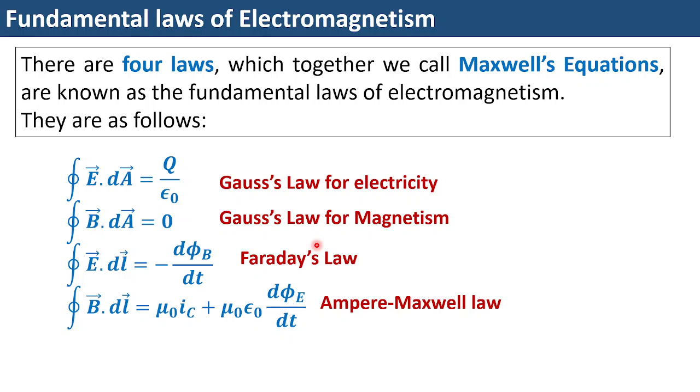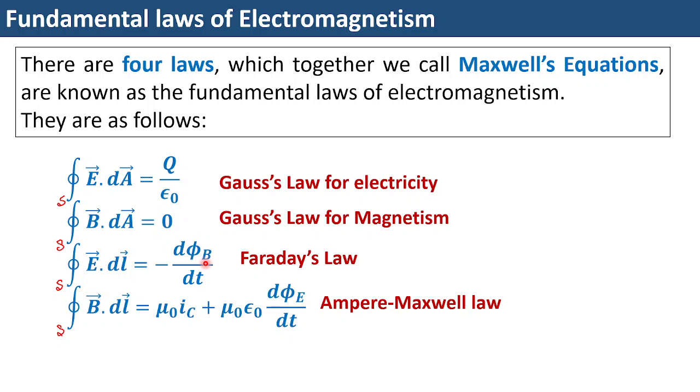Many a times we would like to write an S somewhere here. Now S signifies the surface integral. All right. So E dot dA is equal to Q upon epsilon naught, where Q is the total charge enclosed by the surface. Similarly, since you do not have any magnetic charge or any magnetic monopole existing, total magnetic flux out of the closed volume is equal to 0.